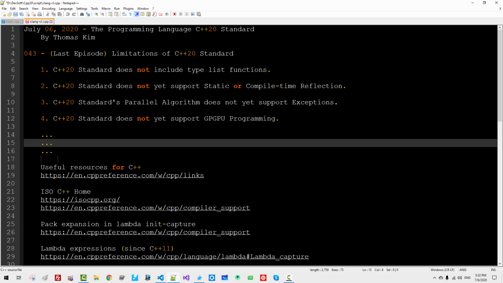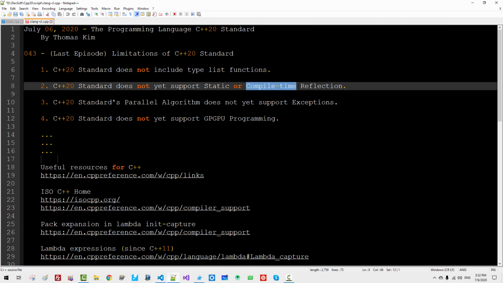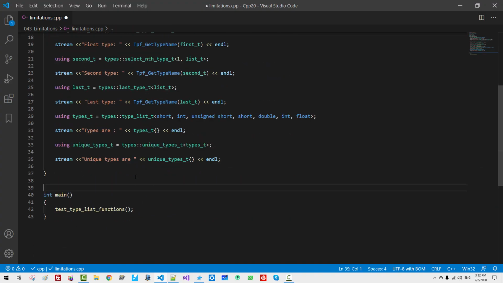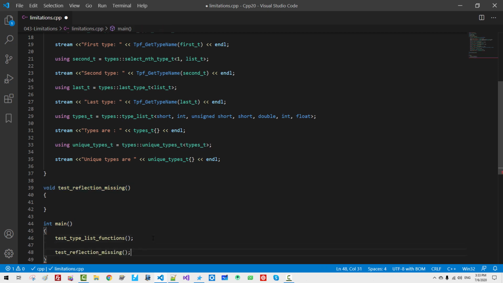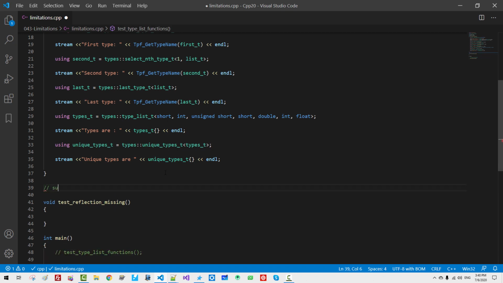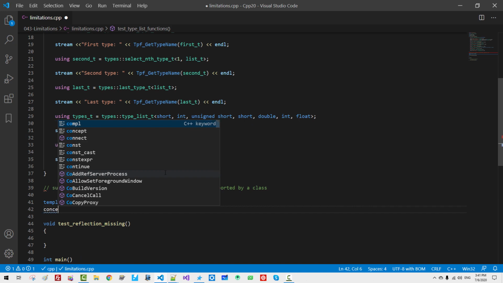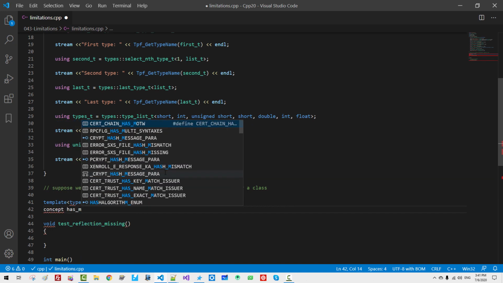Now let me discuss the second limitation, compile time reflection. Here, I will create another function, void test reflection missing. I will copy this function name, paste it here. Suppose we want to interrogate if a certain member is supported by a class. Template typename class_name, concept has_MA.